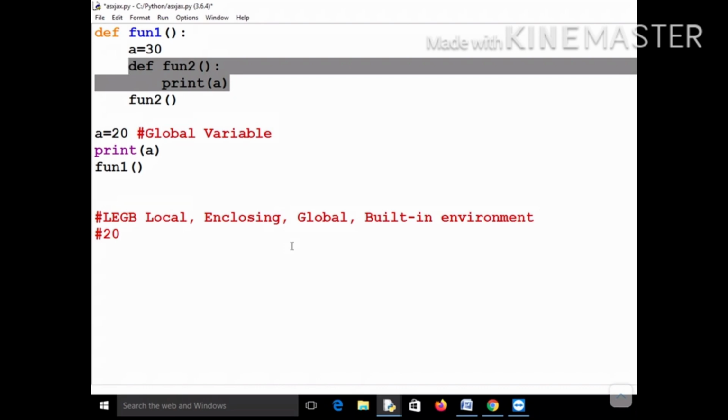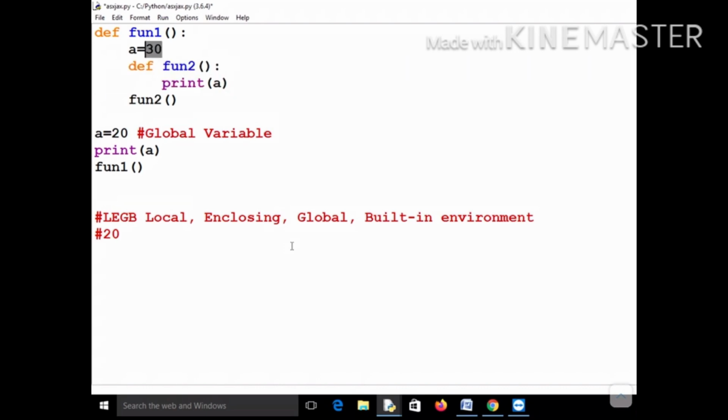So next where will it check? It will check in the enclosing environment. And what is the enclosing environment? The local environment of function fun1 is enclosing for function fun2. So it will check here, and now it will find this value of A, which is equal to 30. So what will it print? It will print 30. But what if this A equal to 30 was not there? It would have gone to the global. But now since it is able to find the value A here, it will print 30. So the output of this particular program will be 20 and 30, and after that the control will come back to the main. So that is how it happens.